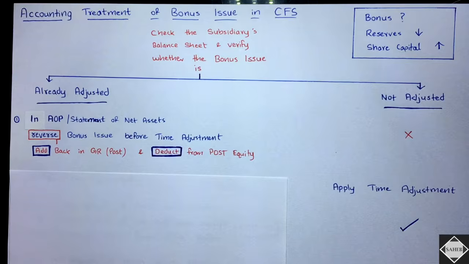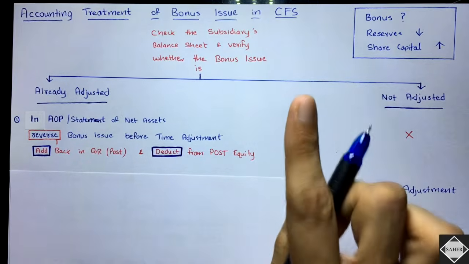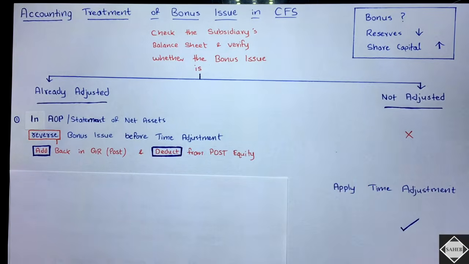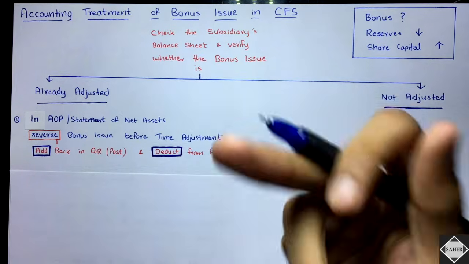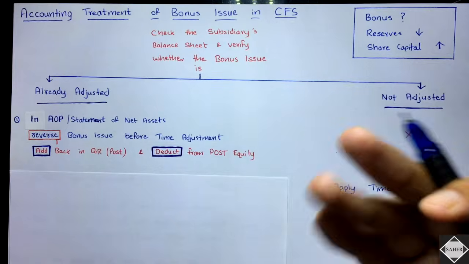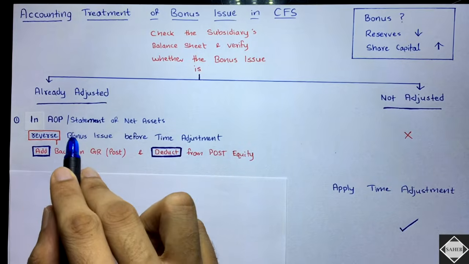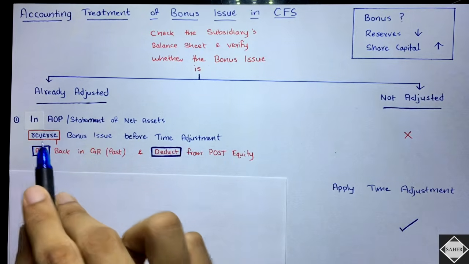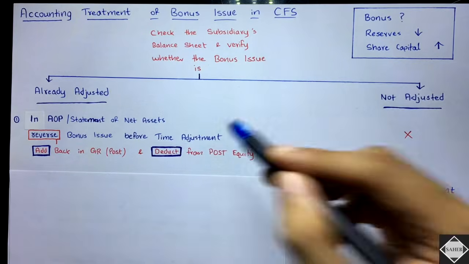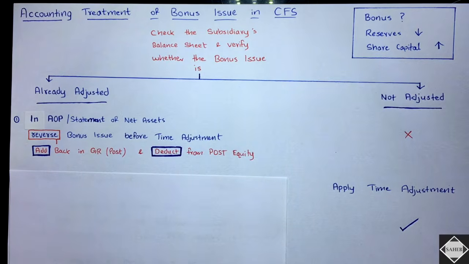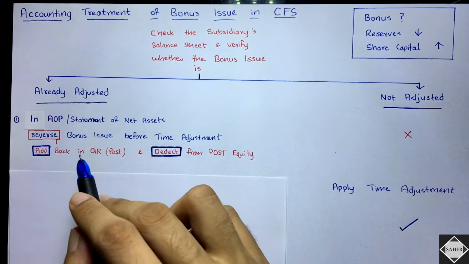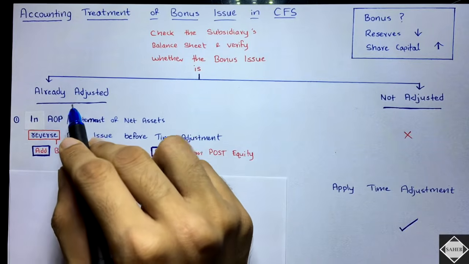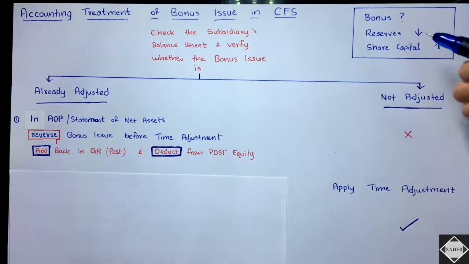So let's start with the first step. The first step that you have to follow is what you did in the dividend. You reversed the dividend, you remember, added back the dividend, the same thing. See here, in the statement of net assets, or you can also call it analysis of net assets, reverse the bonus issue before the time adjustment. See here, bonus is already adjusted. What does that mean? It means that reserves have fallen and share capital has increased.